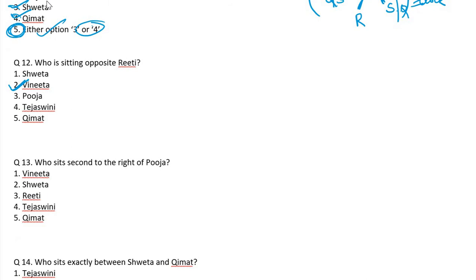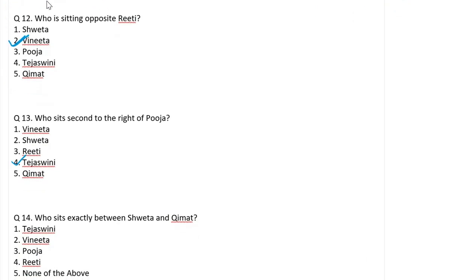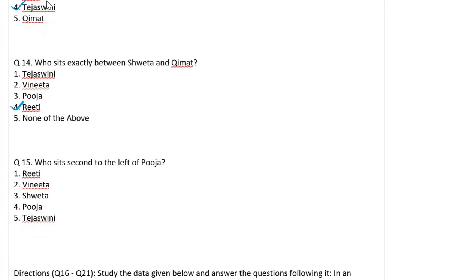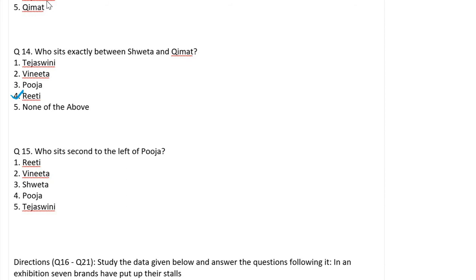Next, give me the answer for the next question. You can predict the answer. Who sits exactly between Sweta and Kumit? So that is a direct question. So what is the answer for the 15th one? Who sits second to the left of Pooja? Find out from the figure. Yes, the answer is correct. Richi. Okay, like that we need to find. Come to the next question.